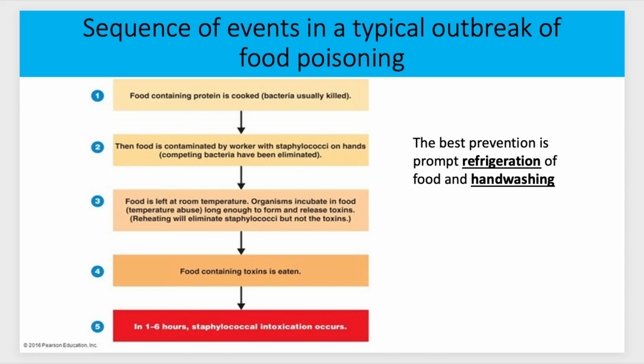And then the food containing those toxins is eaten by a customer, and in about 1 to 6 hours, they're going to start having those symptoms, which you probably had before if you ate at a restaurant and then a couple hours later, you have diarrhea or you're puking your guts out. So if you want to avoid this, going out to eat at a restaurant, you're not really in control of this, but in your own food preparation, obviously washing your hands is going to be one of the best things you can do.